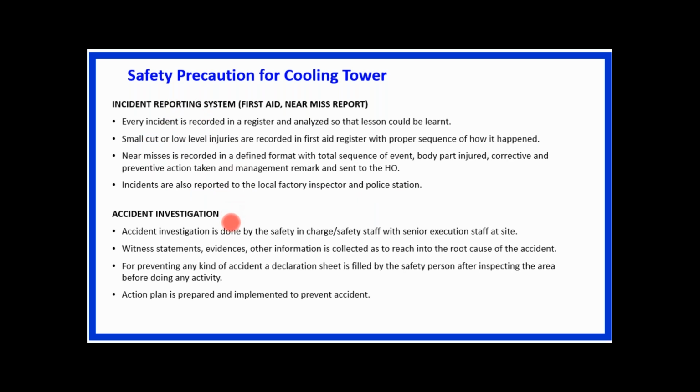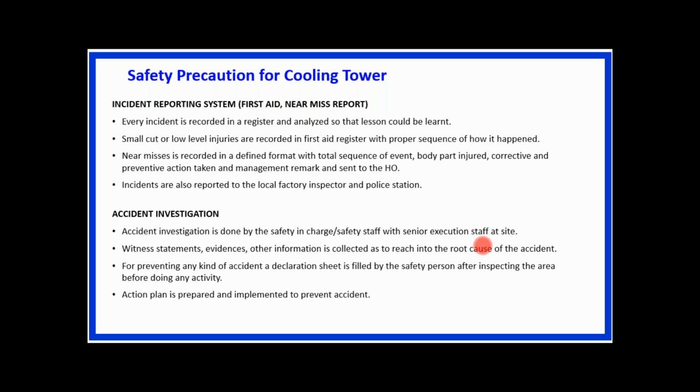Then if an accident happens, we have to go for an investigation, that is called accident investigation. With the help of the accident investigation committee and the neighbors, we prepare the accident investigation report. It is done by the safety in-charge and safety staff with senior execution staff at site, and witness statements, evidences and other information are collected to reach the root cause of that accident. We have to find this root cause so that it could not happen again in the future.